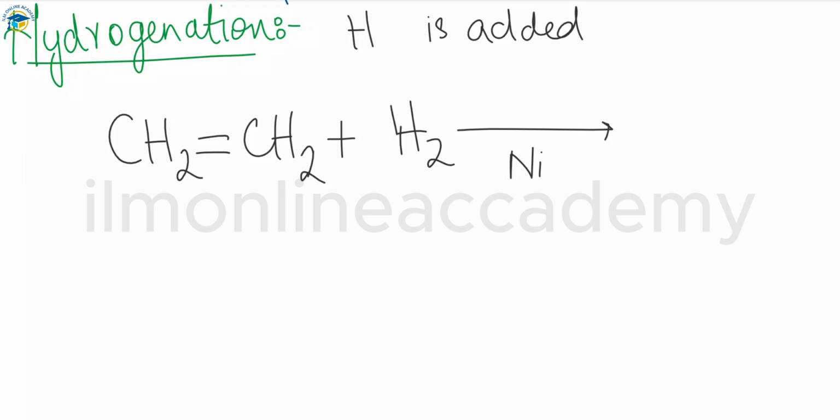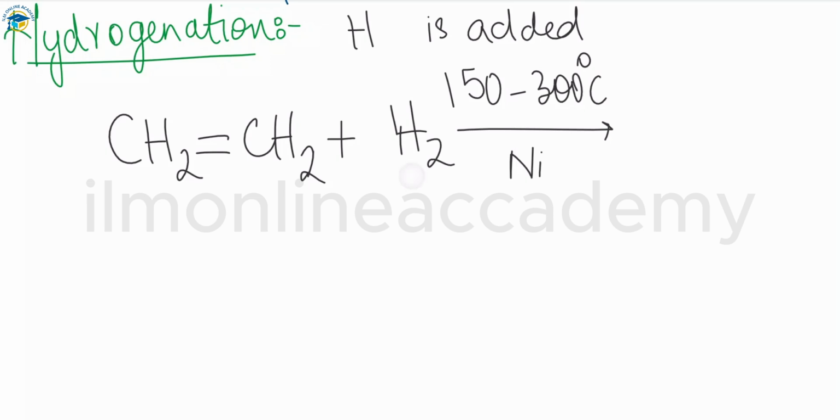So the addition of hydrogen across a carbon-carbon double bond is known as hydrogenation. Ethene reacts with hydrogen if the heated gases are passed over a nickel catalyst, and a specific temperature of 150 to 300 degrees Celsius is also provided. Whenever these conditions are fulfilled, the unsaturated reactant ethene will convert into a saturated product, which is ethane.